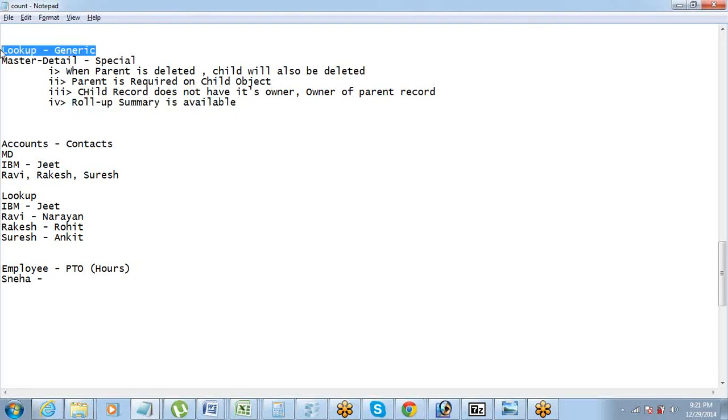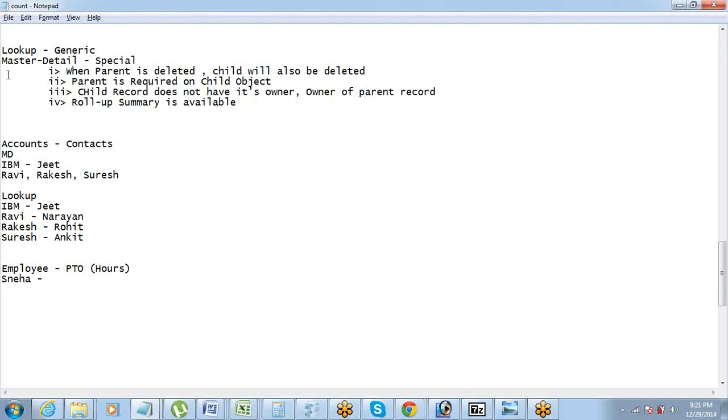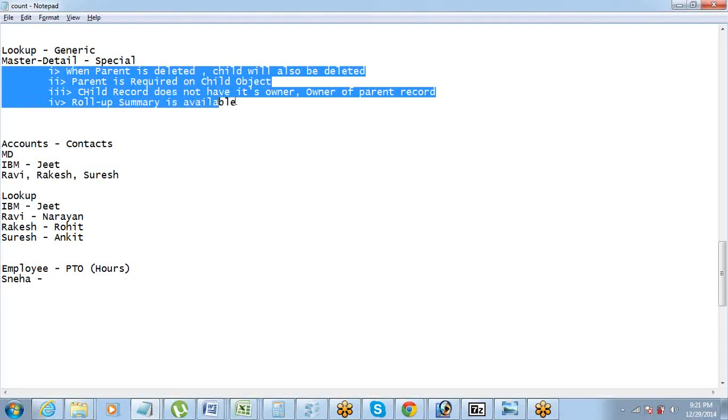Got that? So these are the 4 differences. These are the 4 special features that master detail has. Apart from that, no other difference. The relationship is the same. The connection that is happening is the same. Parent child. The field needs to be created on the child object. In both cases, it's absolutely the same. Just that if you create a master detail relationship, then these 4 functionalities are there by default in master detail, and you cannot change them.